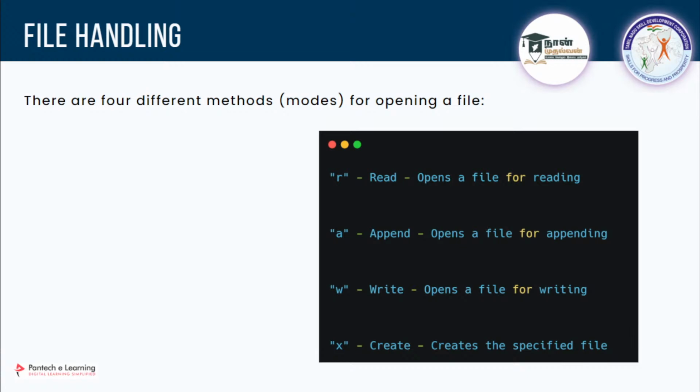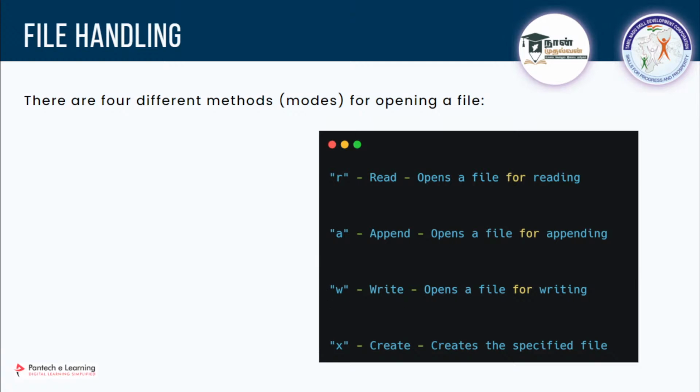So these are the modes, and we will be handling text files using Python. If you move to advanced concepts where you are required to open an image, the image will be in binary format. So along with R, if you are reading that image, you should give RB, which is read binary. If you are writing it, you have to give write binary. So based on the mode, you have to select it.